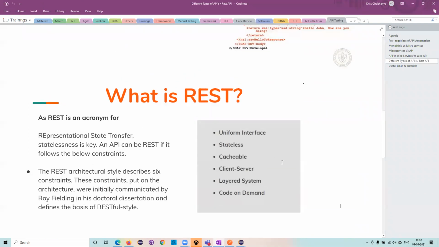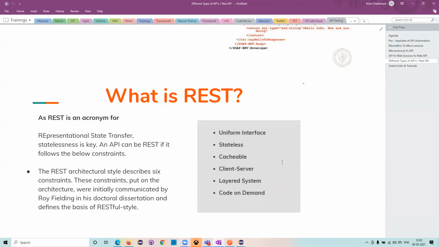So just remember that if I want to create a REST API, I should have these 6 constraints, so that I can convert that into a REST API. REST API is an architecture. It's not a protocol. You need to remember that REST API is not a protocol. It's an architectural way of creating an API with the 6 constraints.